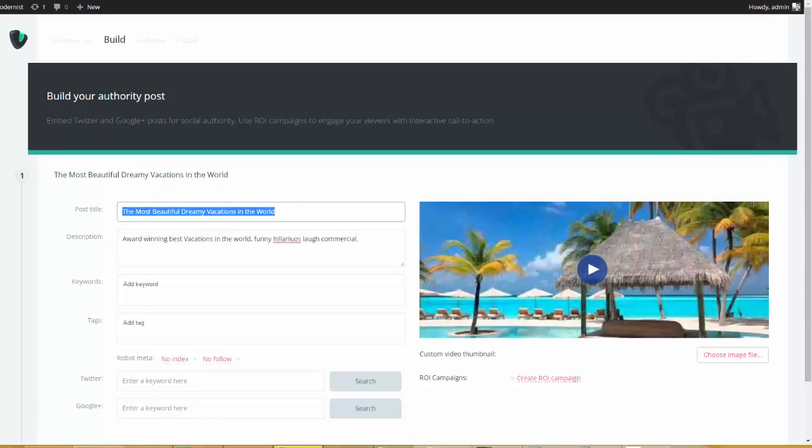But guess what? We can go ahead and change this to whatever we want. So I'm going to go ahead and type this for my post title. And then I'll just go ahead and copy this for my description. And we can come down here and add our own keywords. So I'm going to say vacations, holidays, and resorts. Okay. And then we can do the same thing for our tags. Vacations, holidays, resorts.